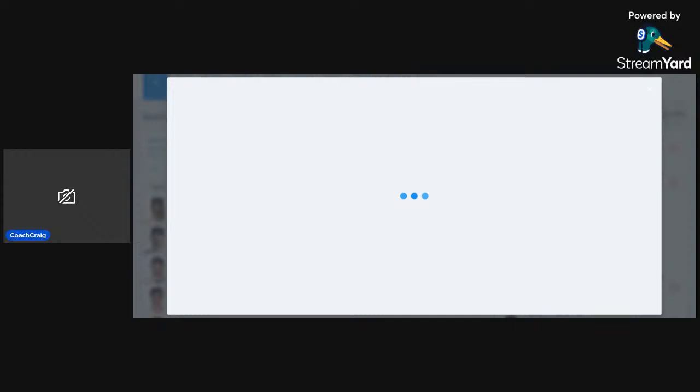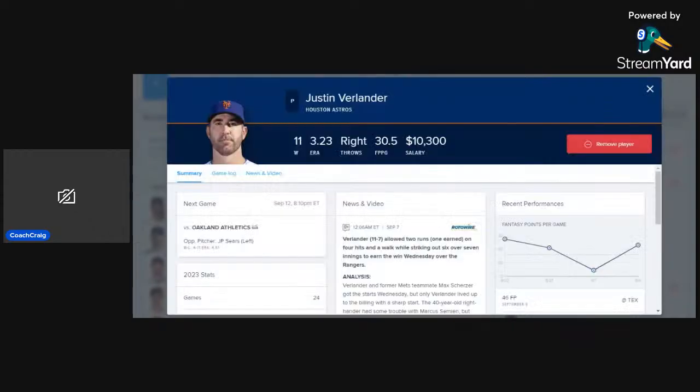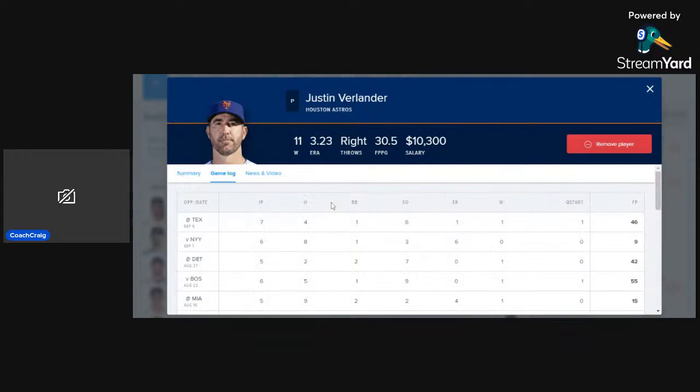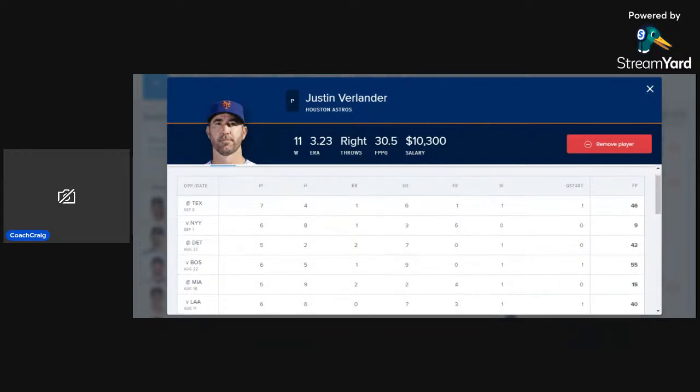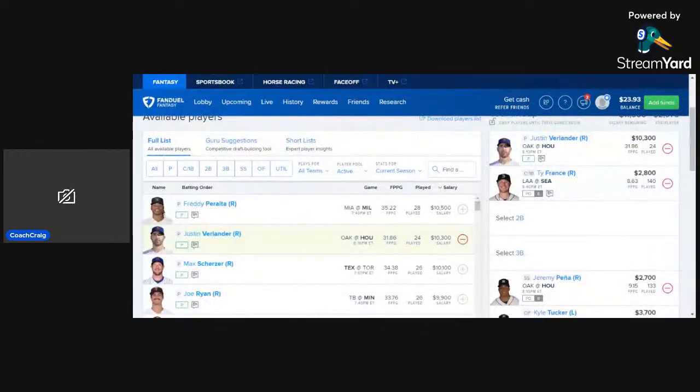It's a pretty similar lineup for the most part, if not worse at this point in time as well. And Verlander's been pretty good since he's been back with the Astros. ERA is at 3.23 on the season, averaging just over 30 points per game, 11 wins in total. 3 of his last 4 starts have been up over 40 points, and that's what we're looking to get out of him today. So it should be a pretty favorable matchup for him once again. Probably going to draw a decent amount of ownership today, though.